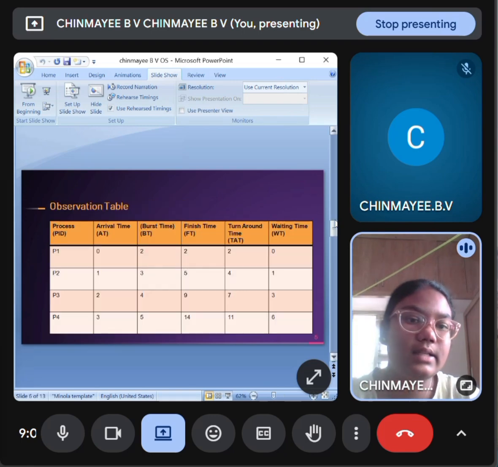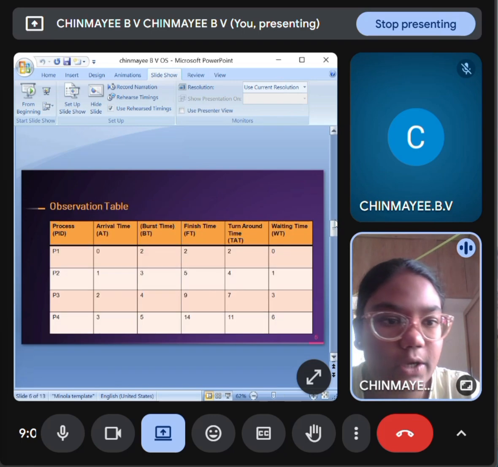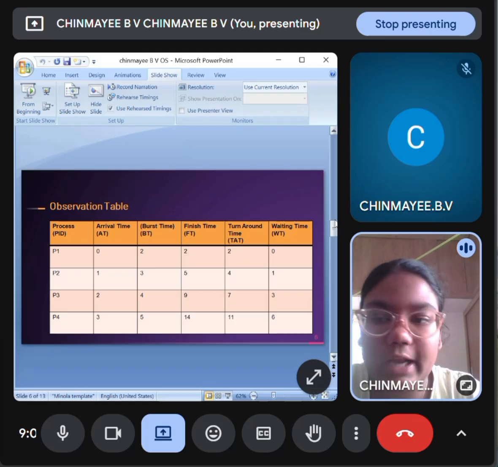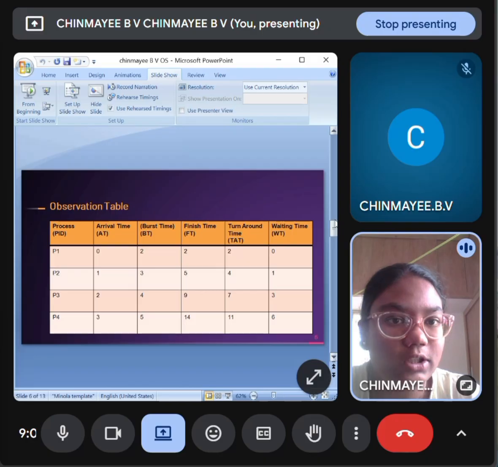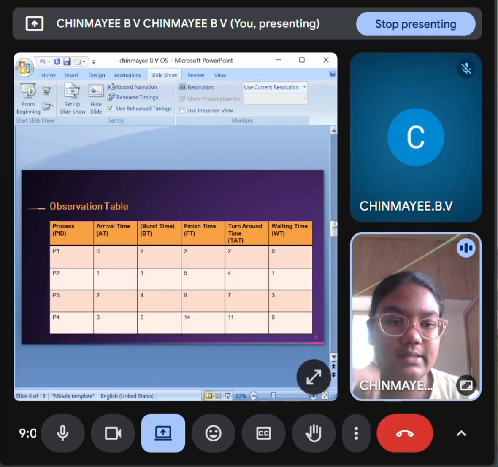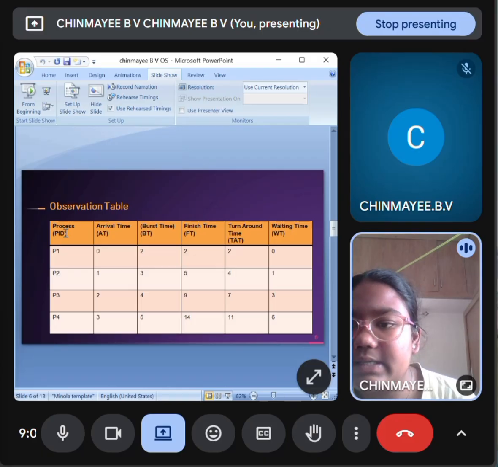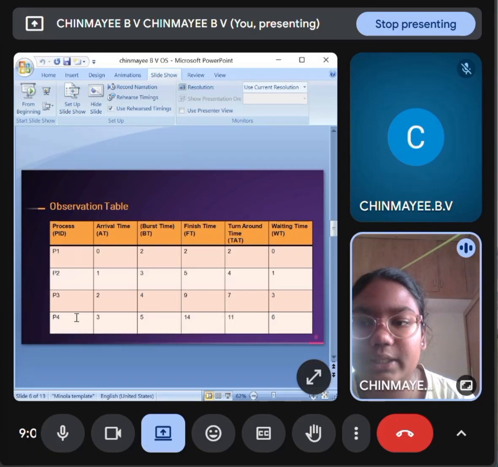Next, this is one of the problems for the observation table. Okay, now I will explain how I solve the problem. This is the process time. This is the process, meaning the process ID. We will consider it as a process ID, like P1, P2, P3, P4.